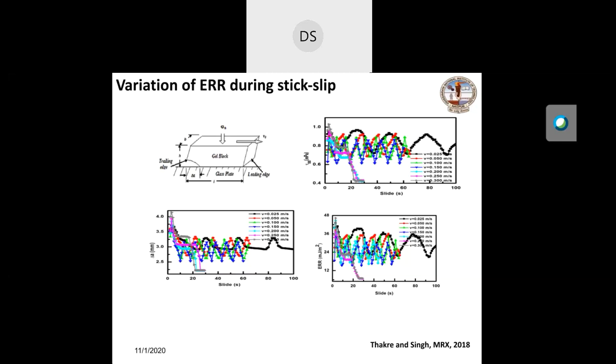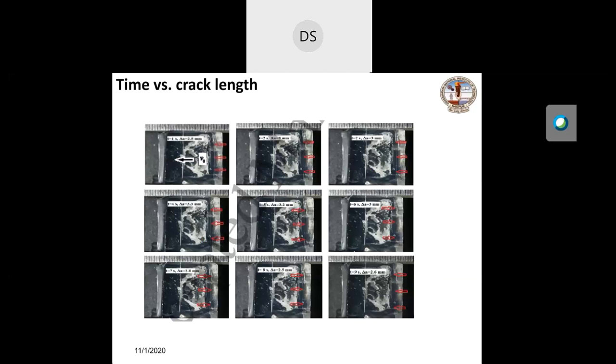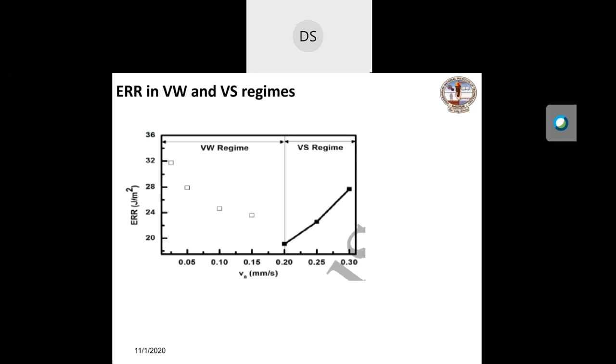This is one photograph, which may not be very clear, but it shows that we have measured the crack length during the sliding.